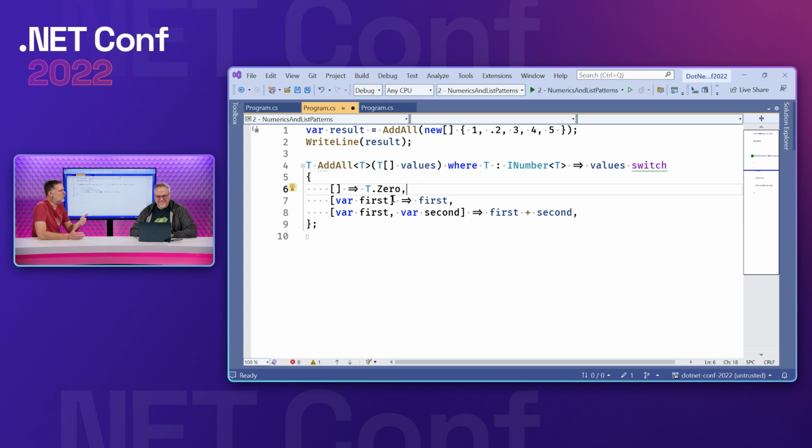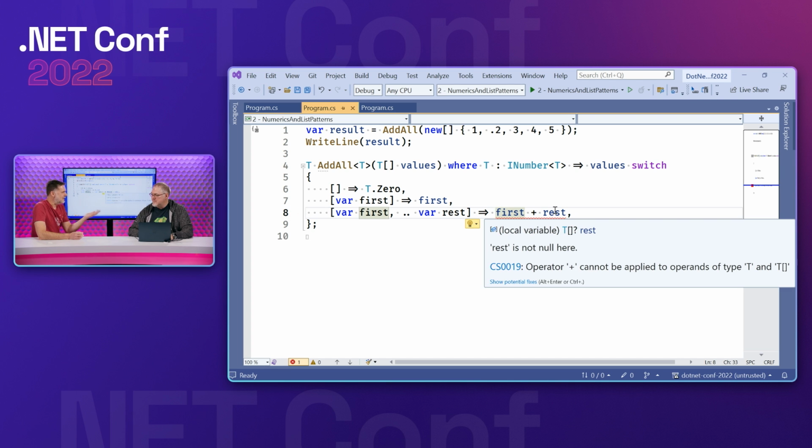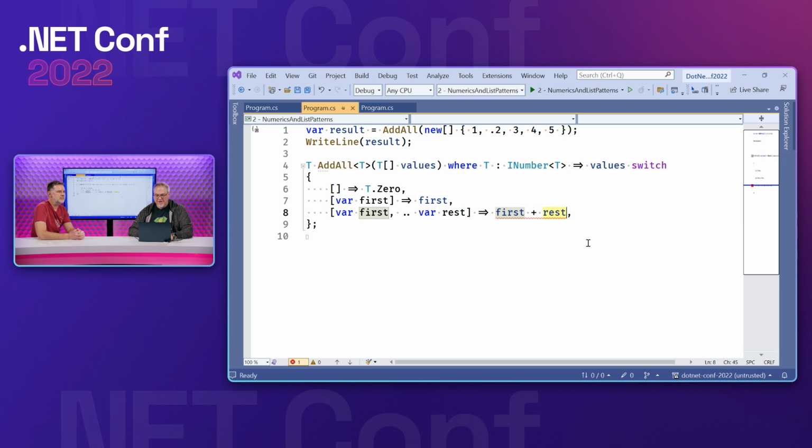We need a way, essentially, to say the rest. Similar to range expressions, we use .. here for that. And so that means instead of just the second element, it means match the first element, put it in here, and then all the rest of the things, put them in this variable. We should probably call this something else, like rest. And so now this is another array which contains the rest of the elements. This actually uses the slicing that we introduced in C# 8. And I can be very clever, and now I can make this recursive. Yes. That feels good, right?